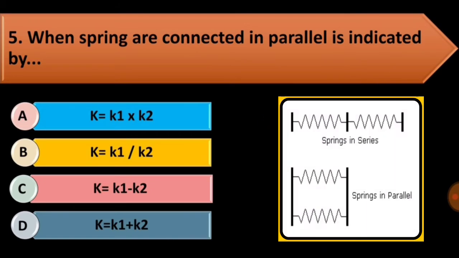Here I have shown photographs for your reference: what is parallel spring and what is series spring? Sometimes many students have confusion about what is parallel and what is series in spring. So please note down, and it is very important for you.